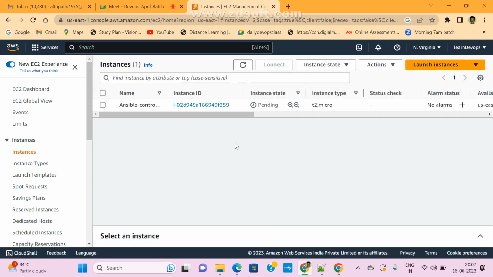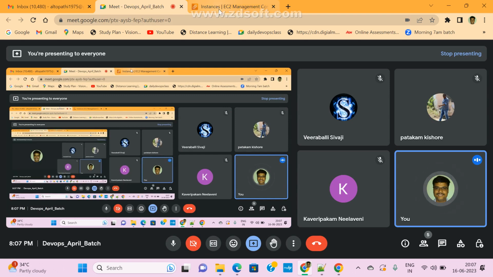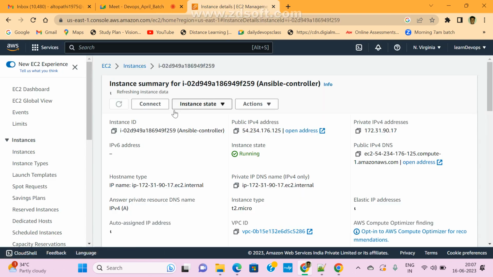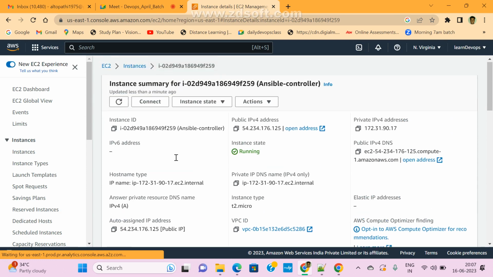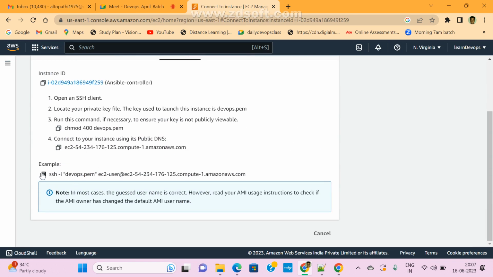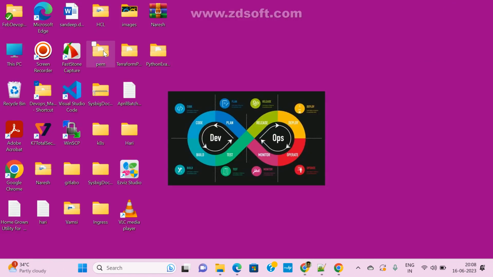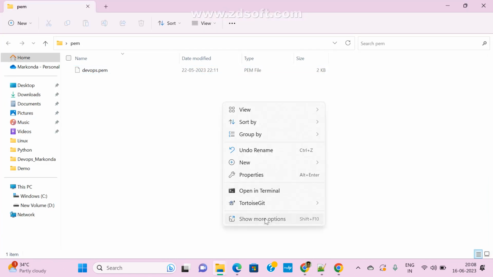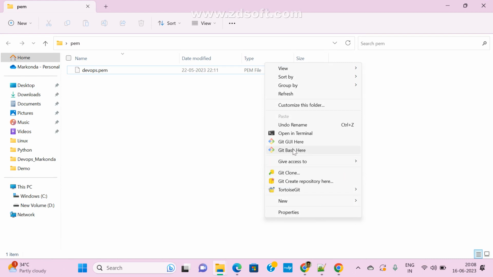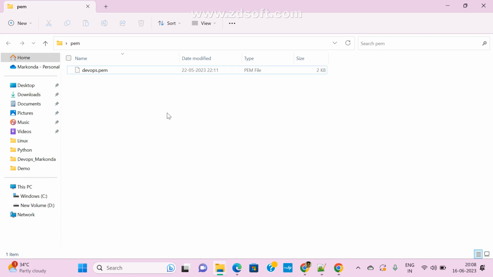If anyone knows Java or C, they can easily understand shell scripting. I think Python also was explained already, right? What are arrays? Python also has the same concept here. But the syntax will change a bit, and the remaining functionality is the same. Now let me connect my instance. Today we'll see arrays and functions, which are very important. In interviews they also ask whether you can declare one function and how to call that function.